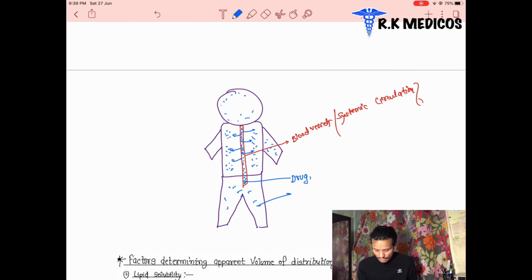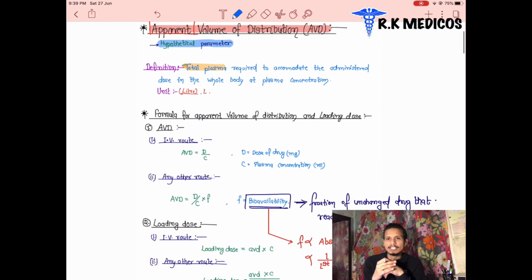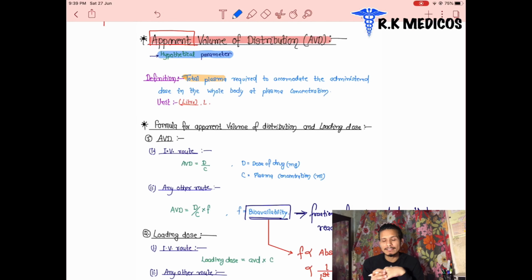After the distribution of the drug, how do we calculate where the drug is distributed and how much of the drug is distributed and where? For that, a hypothetical parameter is included, the apparent volume of distribution. It means the expected volume in which the drug is distributed in our body. There is a definition for that.